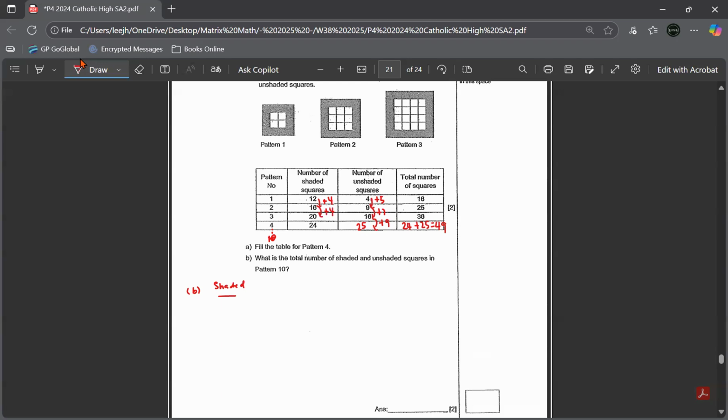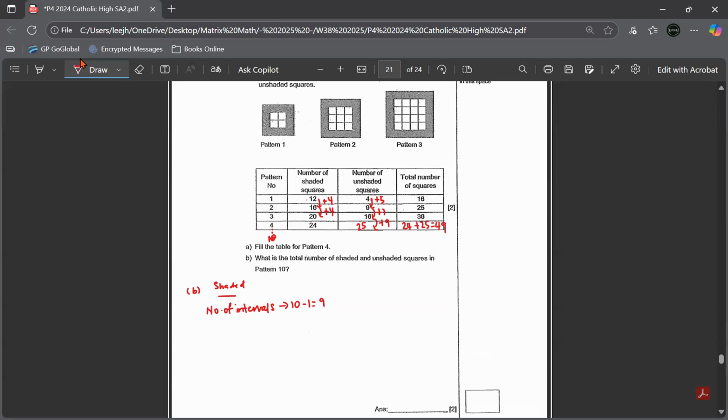That means, right, the number of intervals from pattern 1 to 10 is 10 minus 1, 9 intervals. These 9 intervals means, right, there will be 9 groups of 4 increase. There are 9 groups of increment of 4, 9 groups of plus 4.